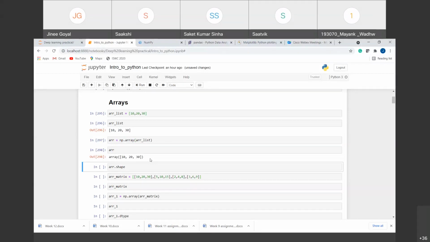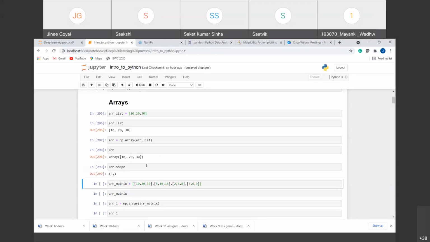The other way is that you can take the user input values from the user in the form of a list, and then you can convert the list into the array in the same way that we have done. Suppose we want to see the shape of this array. So you will see that we have 3 comma and nothing after it. So it shows us that it is a one-dimensional array that consists of 3 elements.